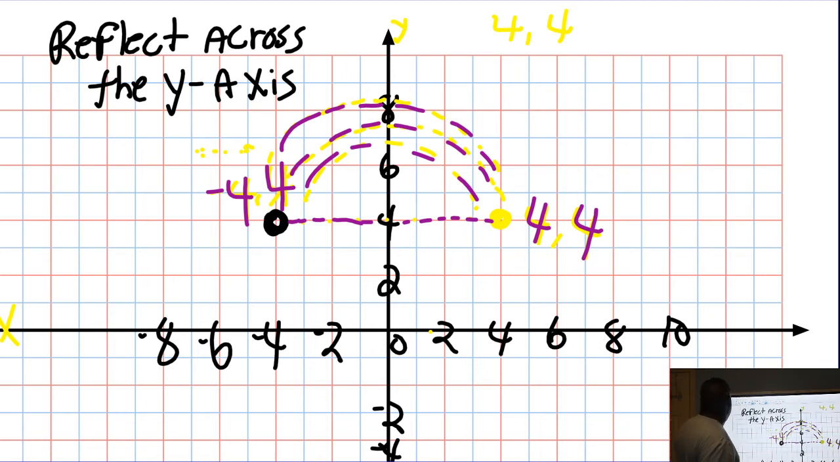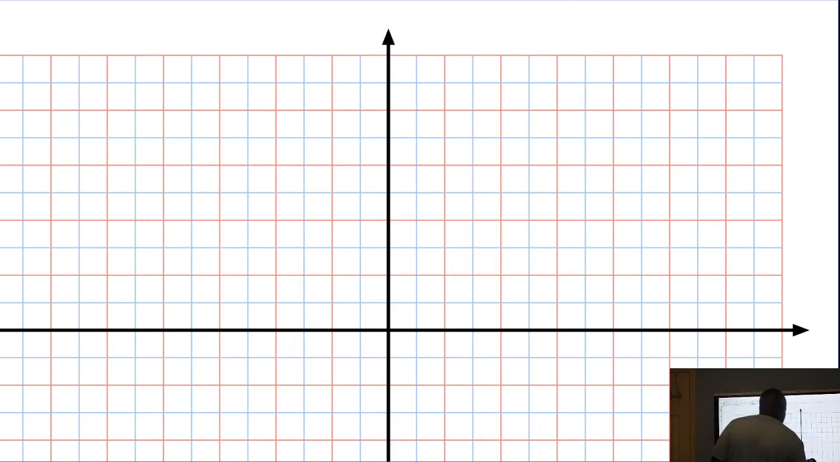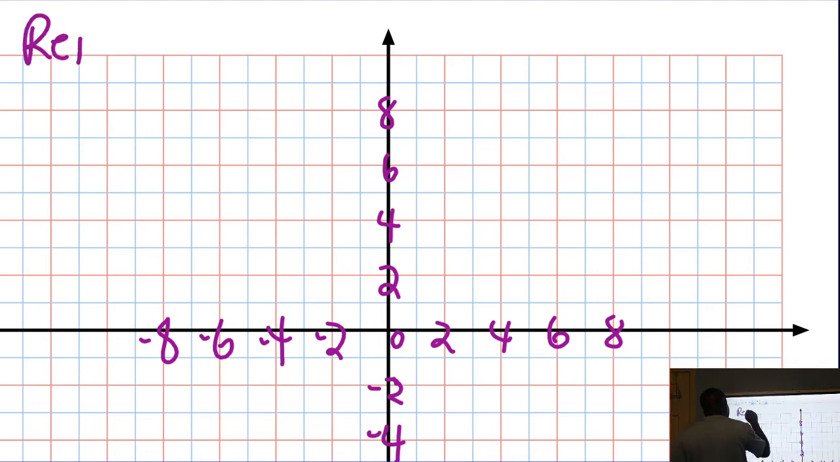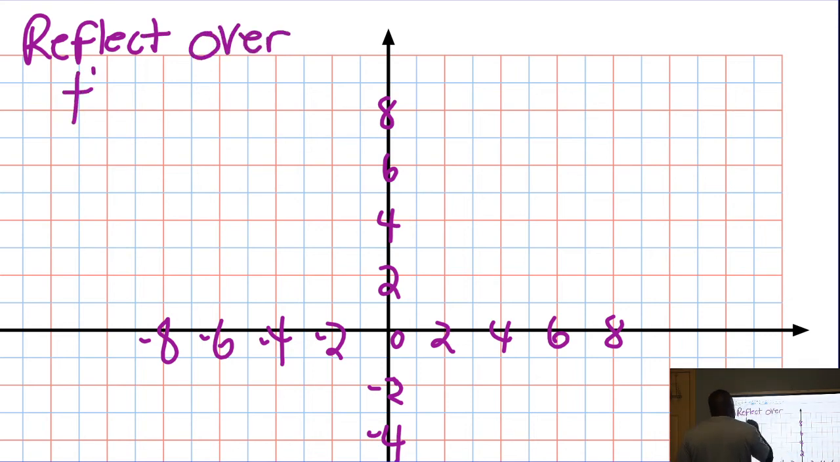Let's do this one. I'm gonna give you a point. Here we go. 0, 0, 2, 4, 6, 8. All right, let's get her done here, partners. 2, 4, 6, 8, and then -2 and -4. I want you to reflect over the x-axis.